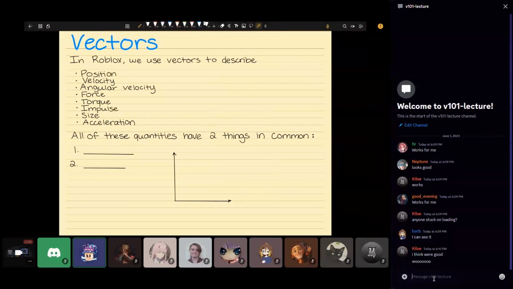And on Roblox, we have a particular way of using vectors, which is, to us, vectors are these physical quantities. So we use vectors for position, velocity, acceleration, force, torque, all of these sorts of things. And so what they all have in common is that they all have magnitude, and they all have direction.